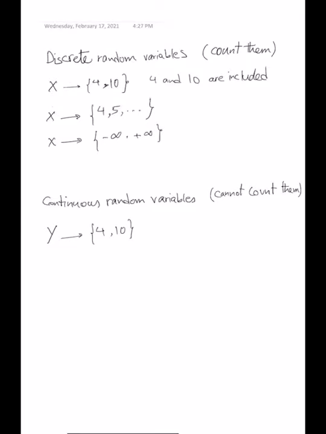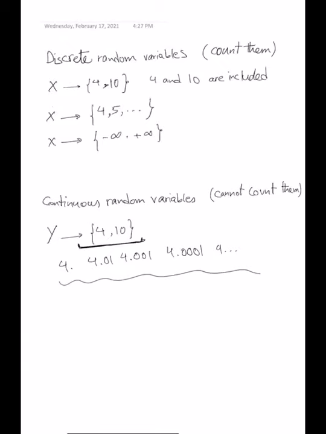Because when I say continuous numbers between 4 to 10, I mean 4, 4.01, 4.001, 4.0001, all the way, you name it, whatever digits you can come up with, those are all in this range. You can't even count them.